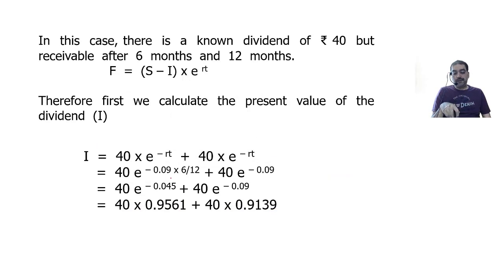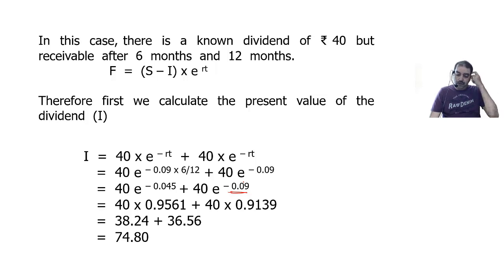So I substitute that here. 40 into 0.9561 plus 40 into value of this is available in the e-value table, 0.9139. Multiply. So the I value we have got is 74.8. So in this we have got the value of I. Spot rate is known to us, remaining things are known to us. Substitute now.